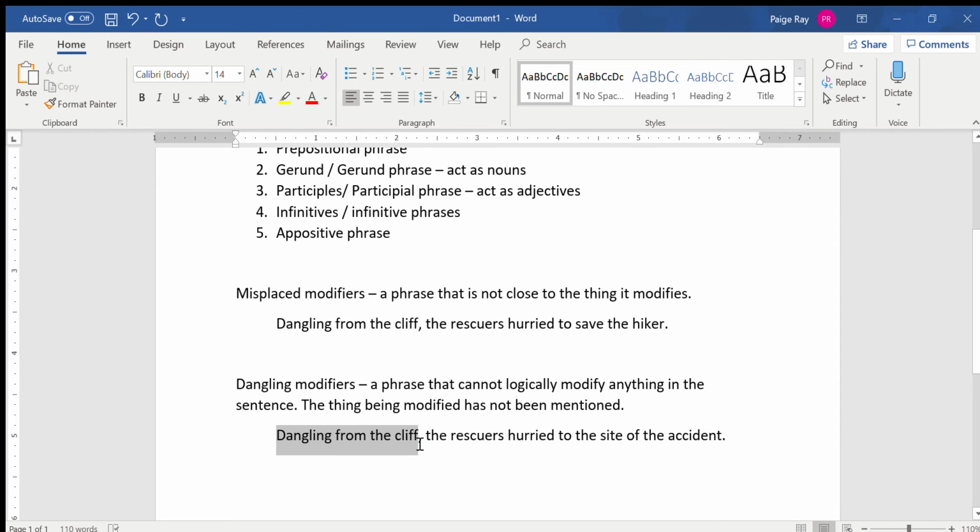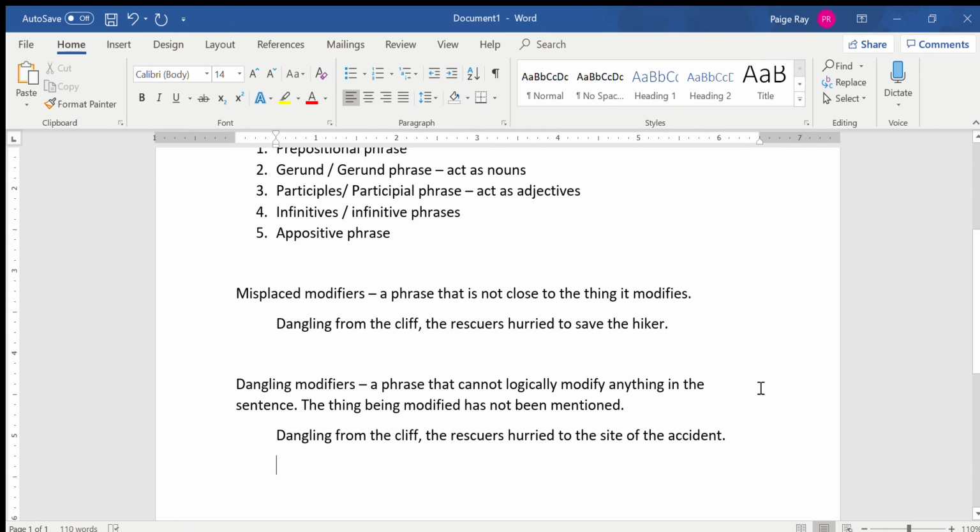We don't know who's doing any dangling, okay? I'm telling you it's not the rescuers, and it's certainly not the site of the accident that is dangling from a cliff. It's a man, a hiker, a rock climber, but he's not even in the sentence, so that is a dangling modifier. As a writer, I left out the thing that is supposed to be dangling from the cliff.